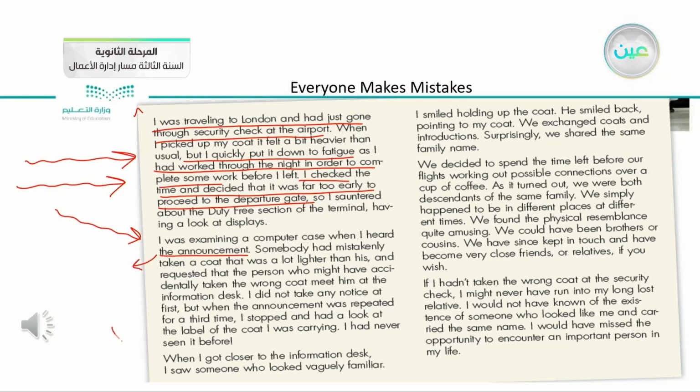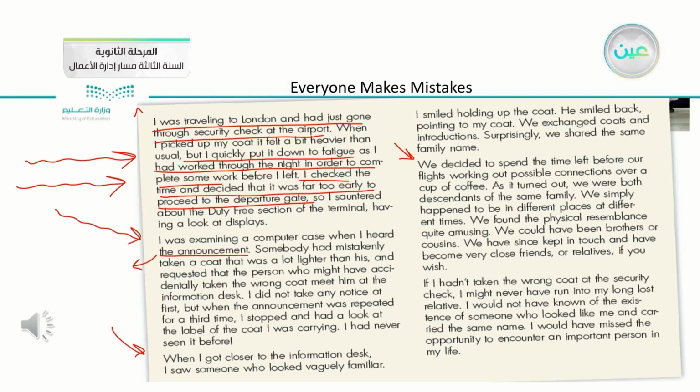Then he realized his mistake in the third paragraph, and in the fourth paragraph, the good outcomes or the positive outcomes of his mistake are shown. He found out that the person he had mistaken his coat with is his relative, and so on.